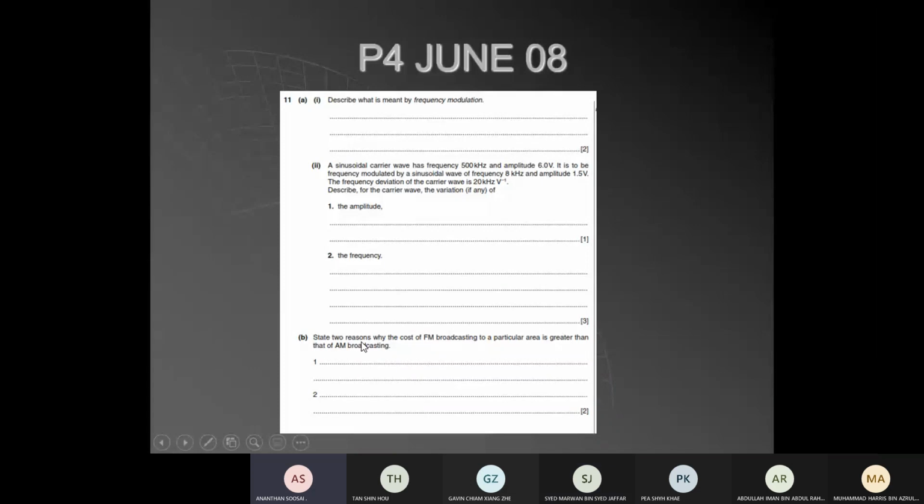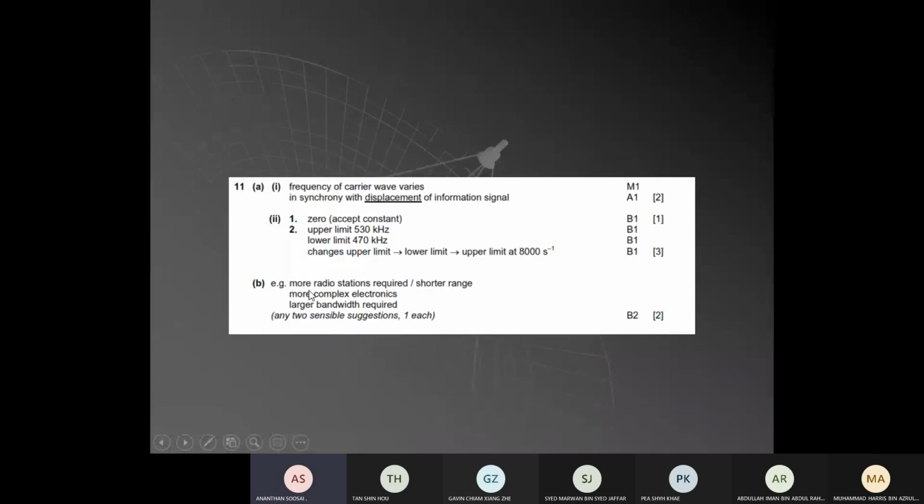Okay, so next, state 2 reasons why the cost of FM broadcasting in a particular area is greater than that of AM broadcasting. Why does FM cost a lot of money? Because it broadcasts in high frequency, so the range is shorter, more amplifiers and repeaters are required, which costs money, and the bandwidth is big. More radio stations are required because of the shorter range, more complex electronic circuits, and larger bandwidth required.